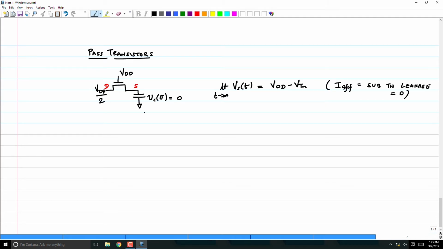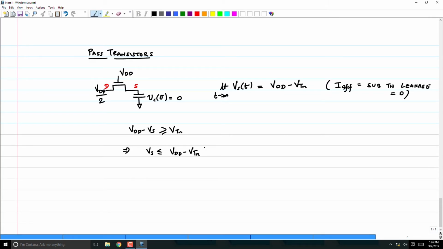This transistor can conduct as long as VDD minus Vs is greater than or equal to VTN, which implies Vs should be less than VDD minus VTN. The key point is that it only gives you a bound. It cannot go beyond VDD minus VTN.